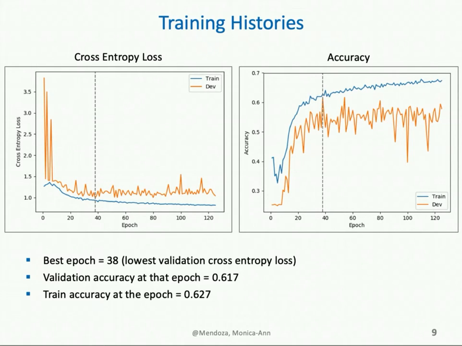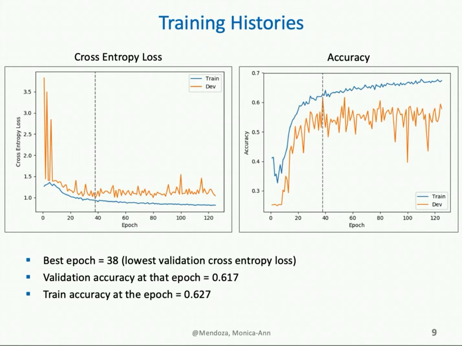I have a vertical gray dashed line at the best epoch, which I've found to be epoch number 38, and I define the best epoch to be the one with the lowest validation cross-entropy loss. Here we can see at epoch number 38, the cross-entropy loss for the dev set is a little bit above 1.